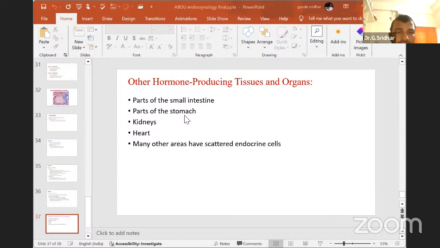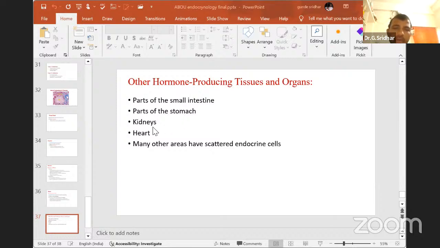When food is there, your small intestine will be activated, then it releases cholecystokinin. This cholecystokinin activates the liver, or other than the liver, your gallbladder. Then the gallbladder will release the bile juice.